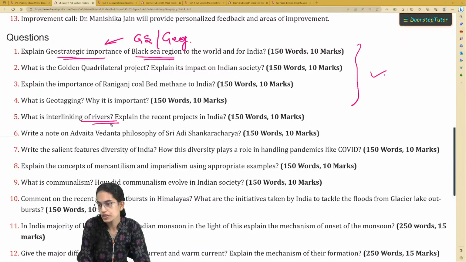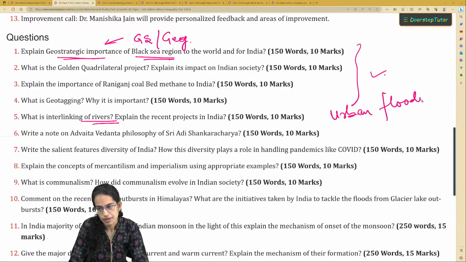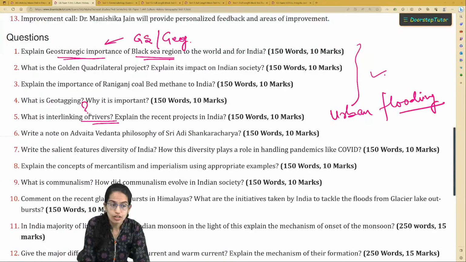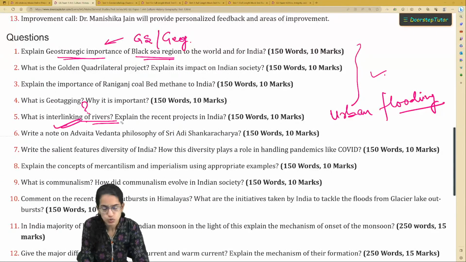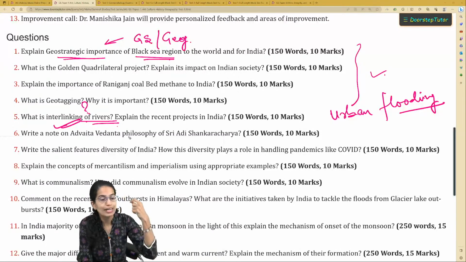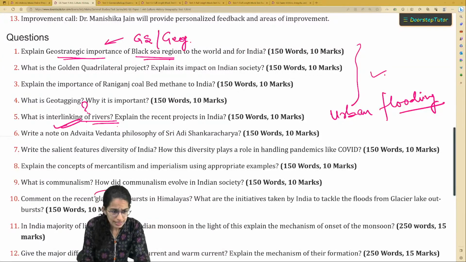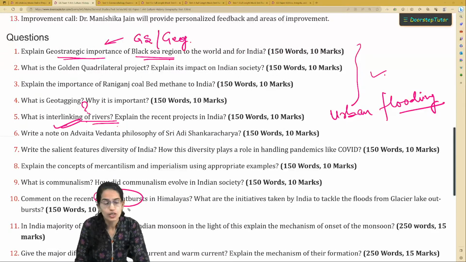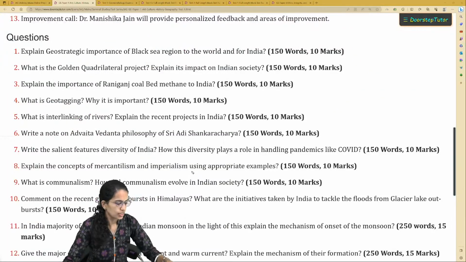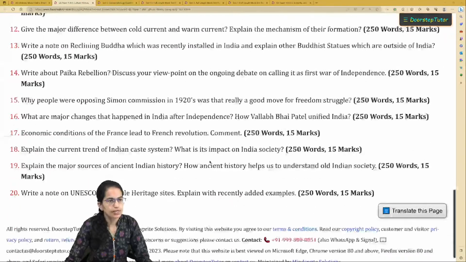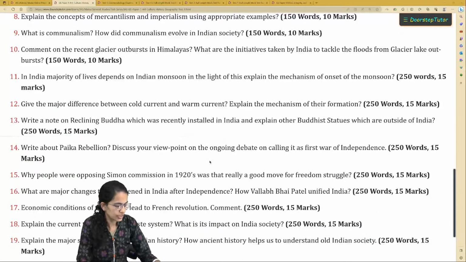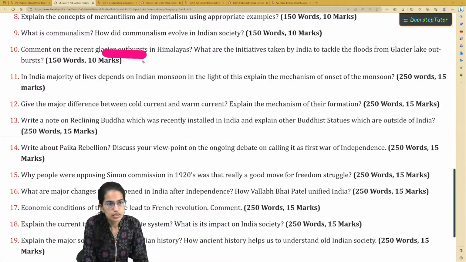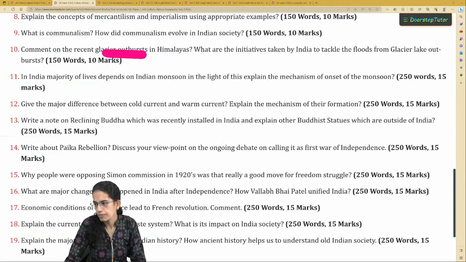Now, every time during the monsoon, we look all around the issues of flooding in urban area. So two extremely important topics this time become urban flooding as well as interlinking of rivers. If interlinking of rivers is successful, the issues of waterlogging are significantly reduced. Another important aspect, in light of the climate change, is glacial lake outburst, right? So another important topic that you can check here is the glacial outbursts which have taken place in the region of Himalayas.